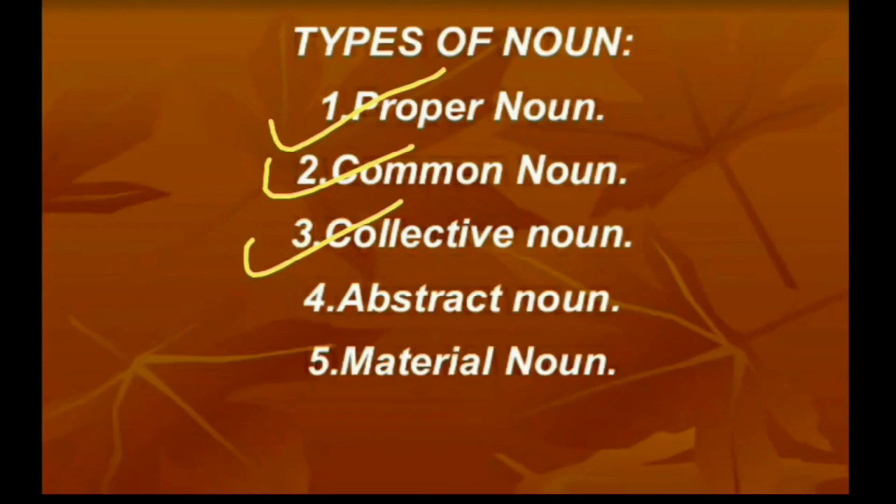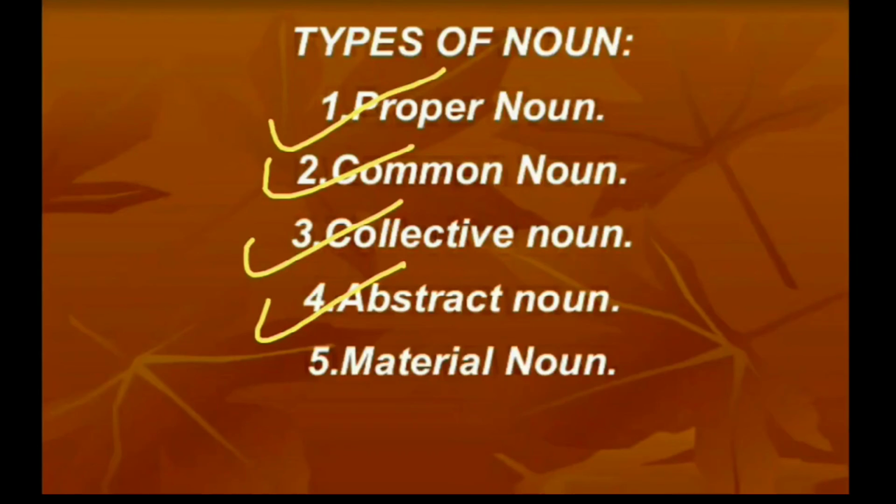Number 4th, abstract noun. The names of things which we can't see or touch are abstract nouns. It can be feelings, ideas or qualities. So abstract nouns are the names of a condition, feeling, idea or quality which can't be seen or touched. Example: honesty, intelligence, sincerity.